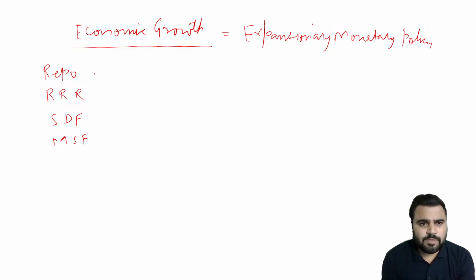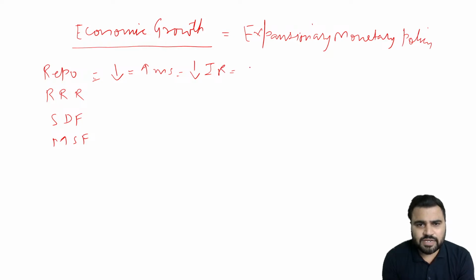In the case of the repo rate, RBI will reduce the repo rate. What will happen when RBI reduces the repo rate? Banks can now take cheaper loans from the Reserve Bank of India, which means there is an increase in the money supply in the economy. When money supply increases, the interest rate will come down in the economy.